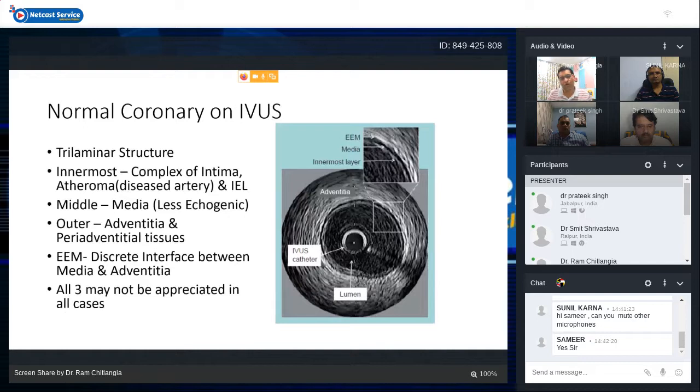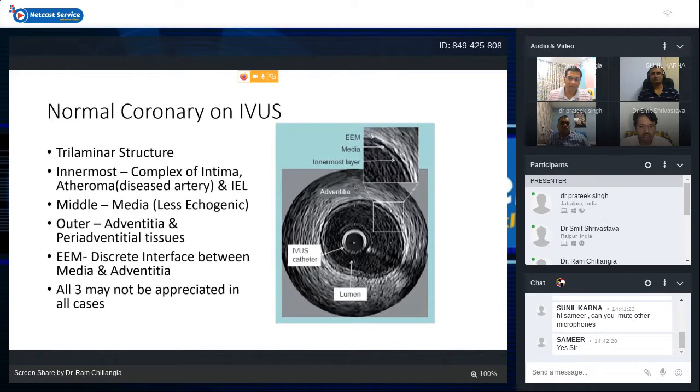So how does the normal coronary look like on IVUS? It is usually a trilaminar structure, which we know and we can see on histopathology. So it is made up of the intima, followed by media, and followed by adventitia. The innermost layer is a complex of intima and atheroma, which might be present in a diseased artery, and internal elastic lamina. So these three things constitute the innermost layer. If the artery is not diseased, then definitely there will be intima and IEL. But if there is atheroma, then it will come in between intima and IEL.